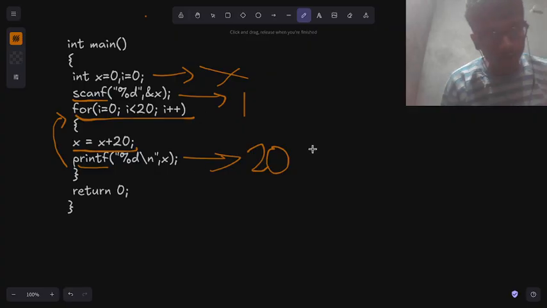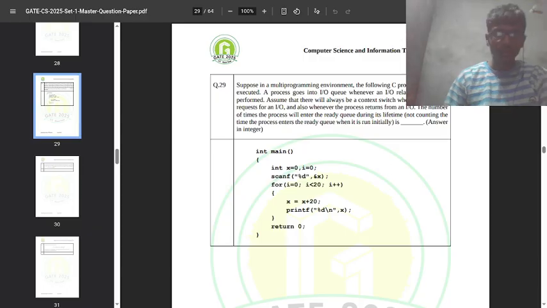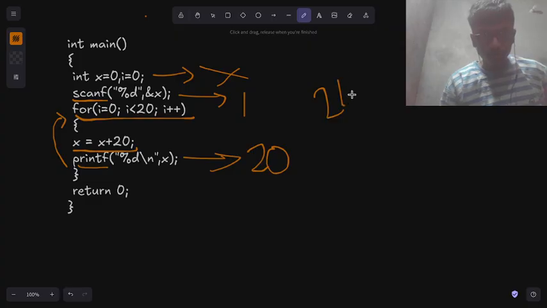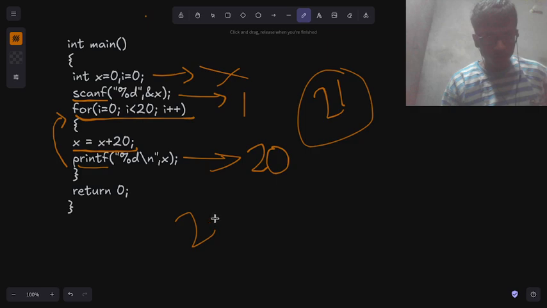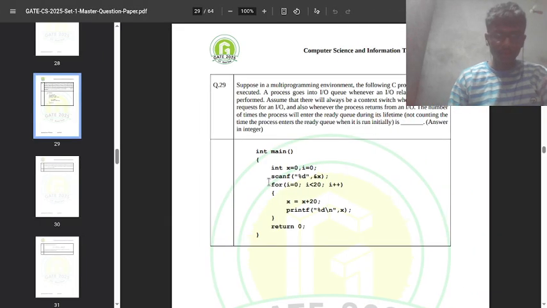And so in total, wait, let me see the question again. Okay, so input output, the number of times the process will enter. So we are talking about input and output as a whole. So I think the answer should be 21 here. Okay, so the answer should be 21. I think this should be the answer.